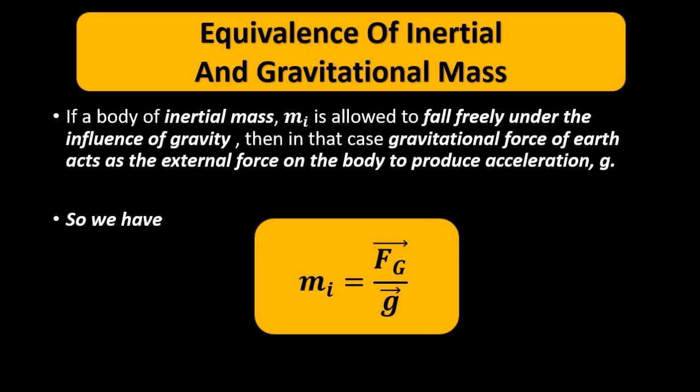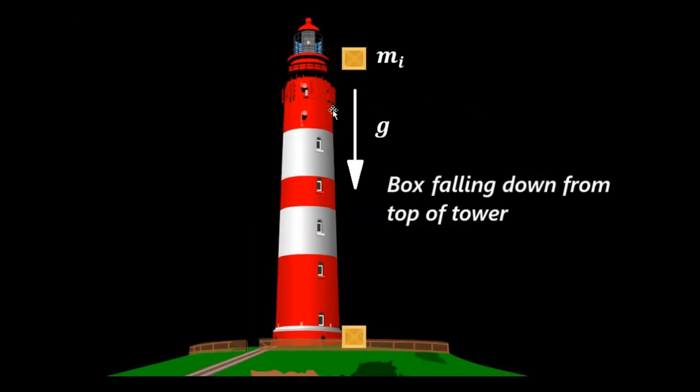Suppose we drop an object of, let's say, inertial mass m_i from the top of a tower. It drops down with acceleration due to gravity small g. Gravitational force is acting upon it. So in this case, the external force which is acting on it, which is causing an acceleration small g, is the gravitational force.